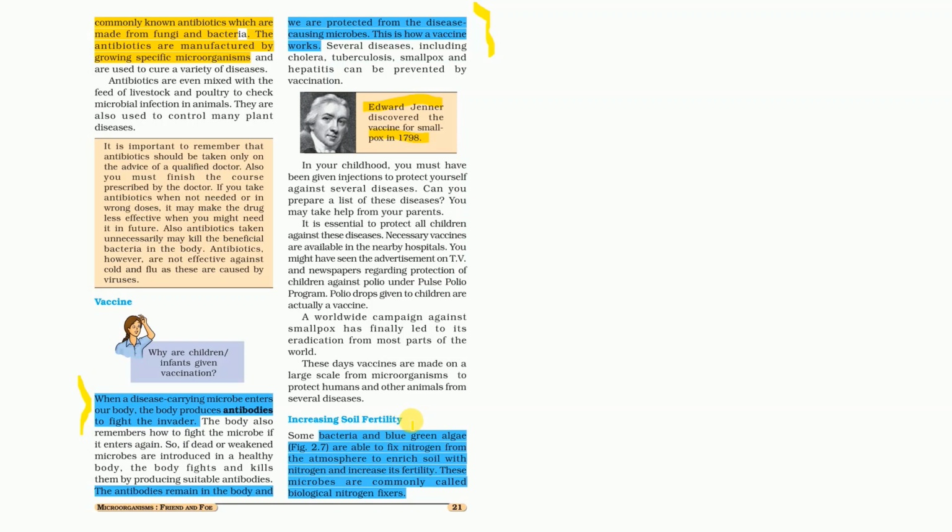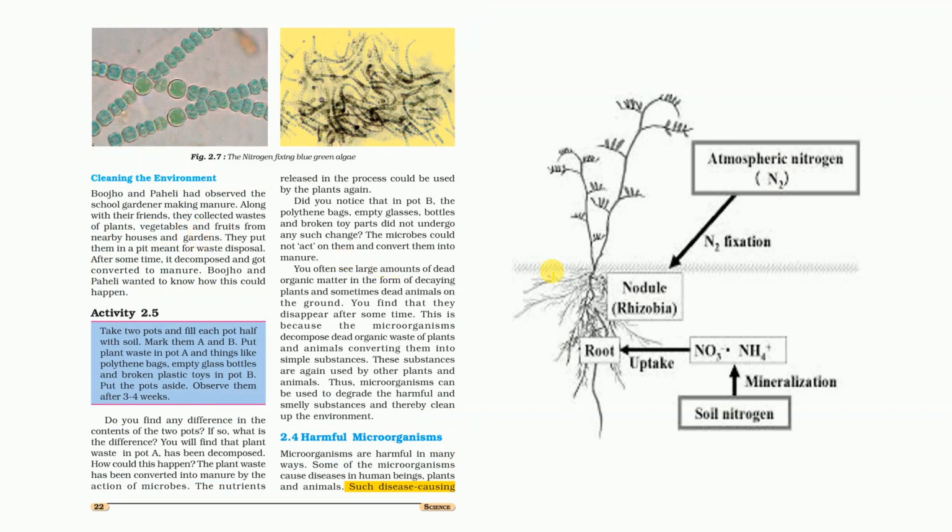Now, the microorganisms which help in soil fertilization are the bacteria and the blue-green algae. These are able to fix nitrogen from the atmosphere. As atmospheric nitrogen is complex, these bacteria and blue-green algae break down that complex nitrogen into simpler forms, and hence they enrich the soil with nitrogen and increase soil fertility. So these microbes are commonly called biological nitrogen fixers.